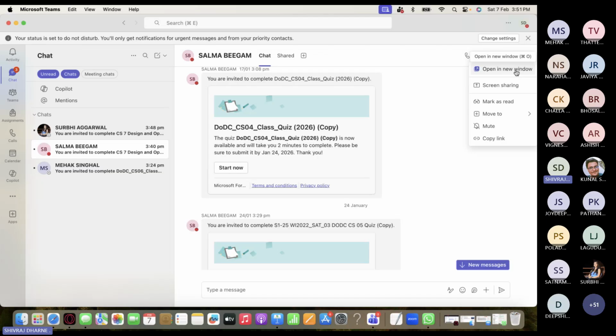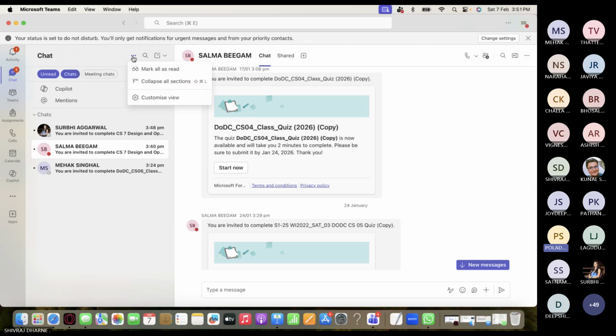I think open in new window, screen sharing, mark as read. Where was it? Last time click on that three dots here, in this one, chat, this one, teams, this one, assignment, right? No, not there. At the top left side. No, left side. There will be three dots below, above apps, three dots will be there. Oh, Copilot.